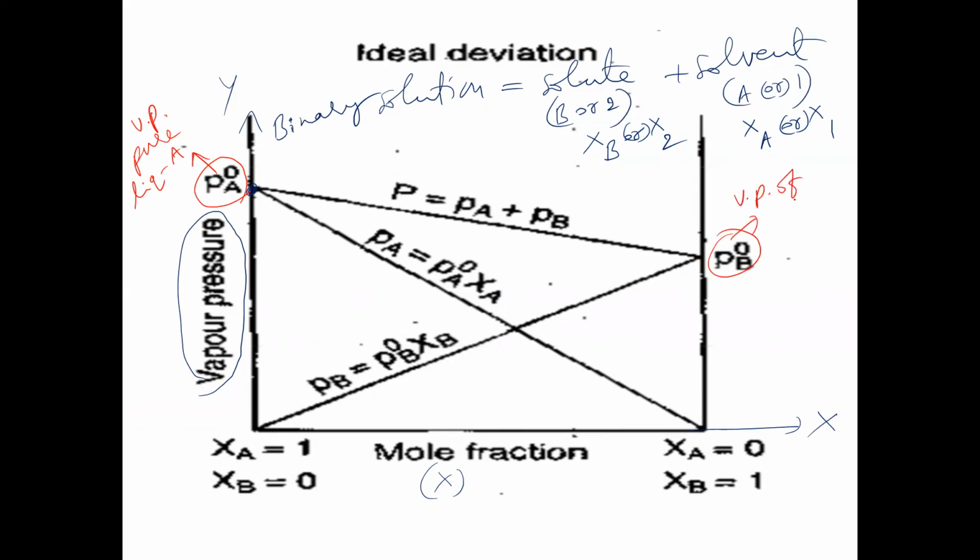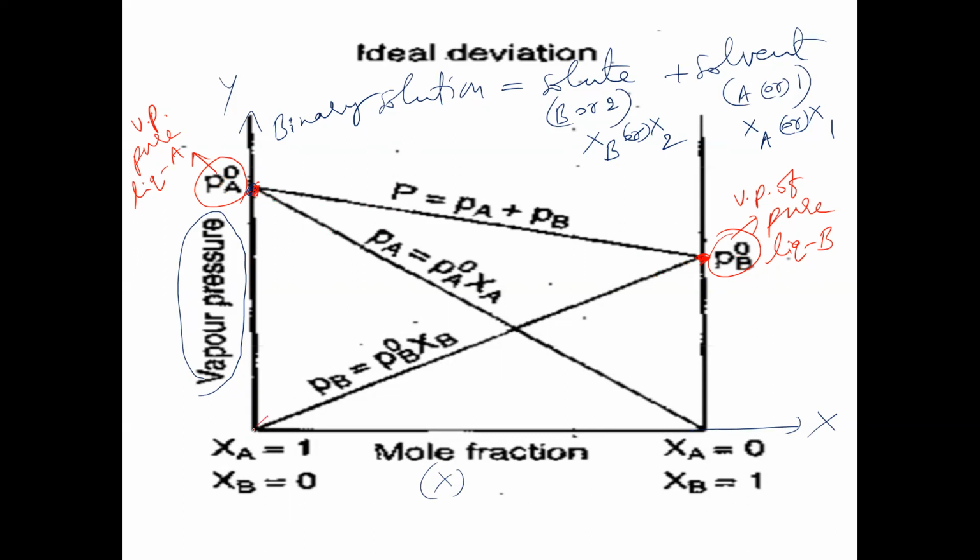Vapor pressure of pure liquid B. Next one here. So PA0 is greater than PB0. You see from this graph, we can understand that the PA0 value is more than PB0. That means the vapor pressure of pure liquid A is greater than the vapor pressure of pure liquid B. That condition, keep in mind.